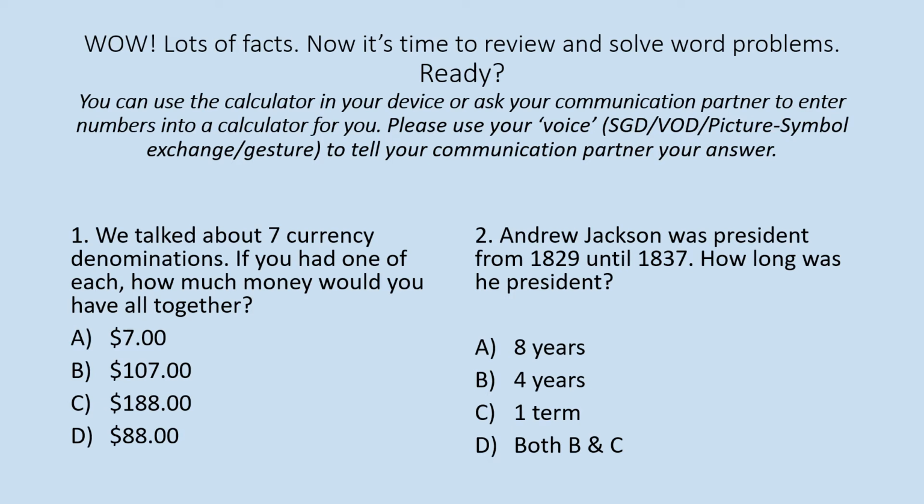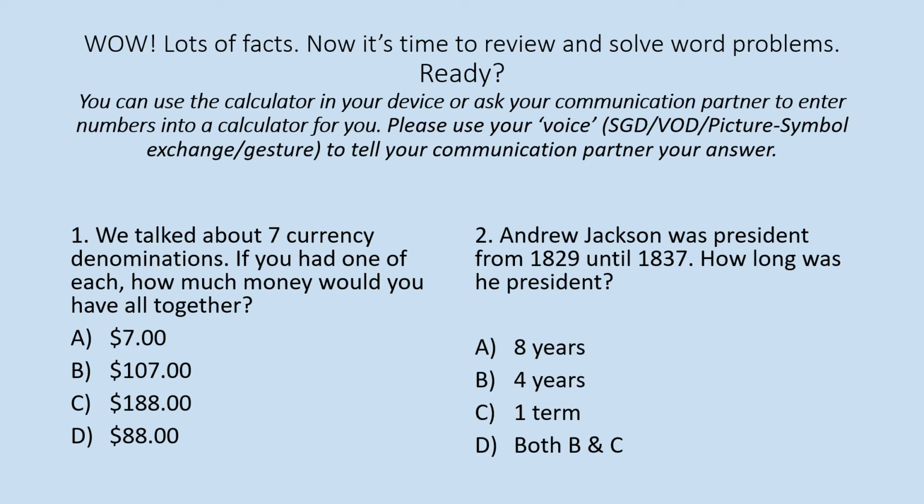All right, number 1. We talked about 7 currency denominations, so 7 different bills. If you had one of each, how much money would you have? A, $7, B, $107, C, $188, D, $88.